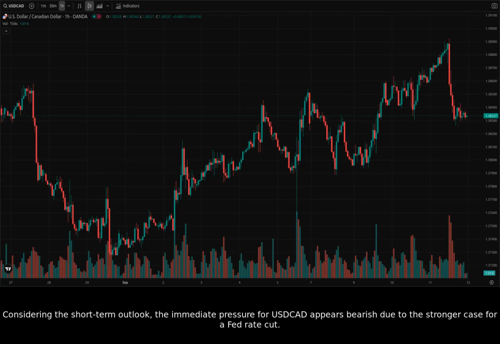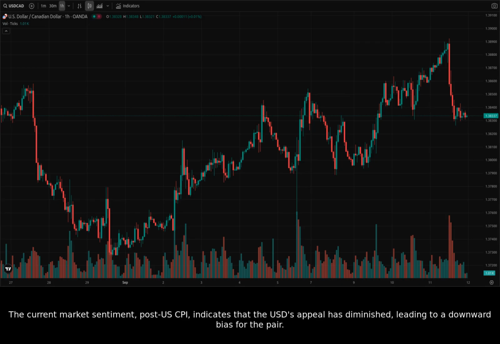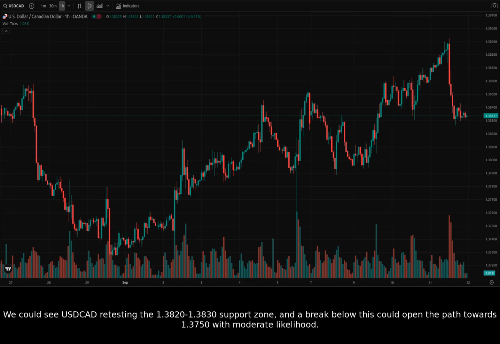Considering the short-term outlook, the immediate pressure for USDCAD appears bearish due to the stronger case for a Fed rate cut. The current market sentiment, post-US CPI, indicates that the USD's appeal has diminished, leading to a downward bias for the pair. We could see USDCAD retesting the 1.3820 to 1.3830 support zone, and a break below this could open the path towards 1.3750 with moderate likelihood.